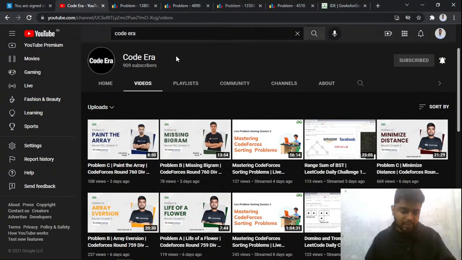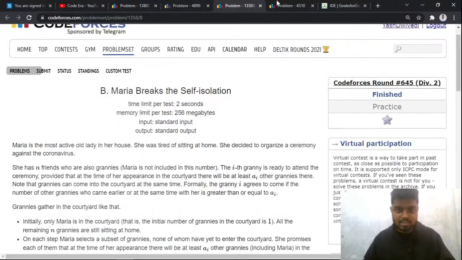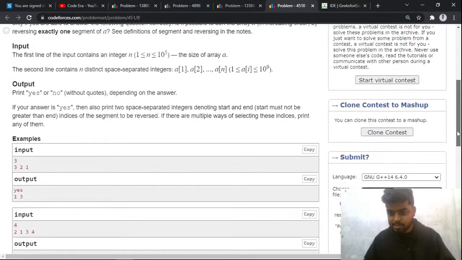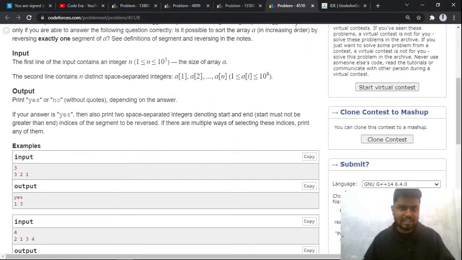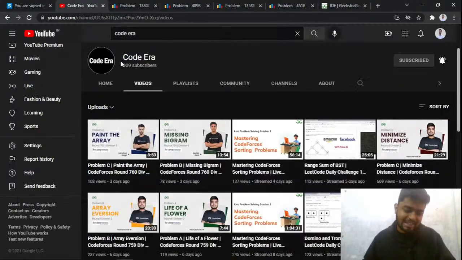So today we'll be solving 2 or 3 problems that are related to sorting, and the problem level will go slightly higher compared to the previous lectures, that is problem solving session 1 and 2. This is problem solving session 3. I'll be solving a little bit more B's and C's in this lecture. Like you can see, this is a C problem, this is a B, this is a B, this is a B. All these problems are rated quite good on CodeForces, that is 1300 or 1200 or ratings like this.